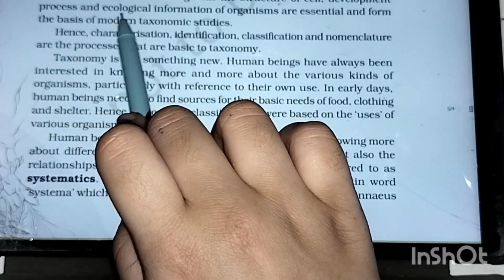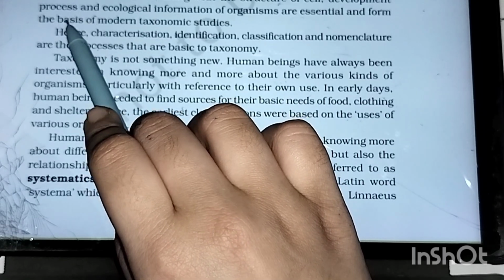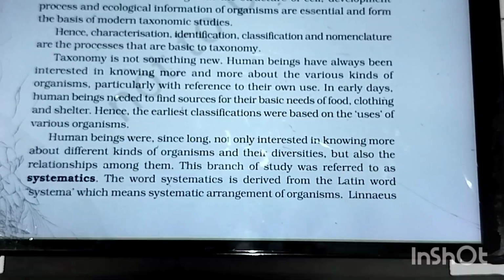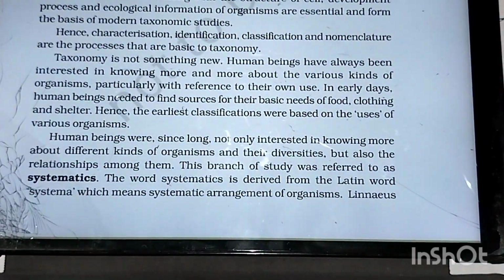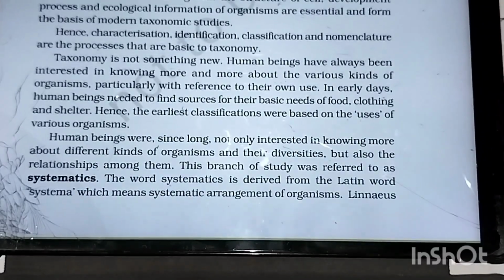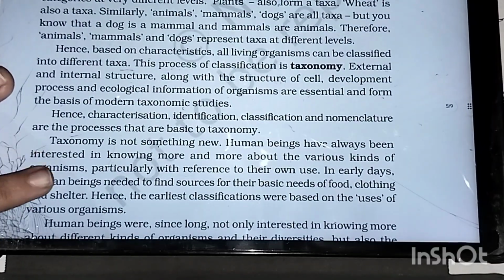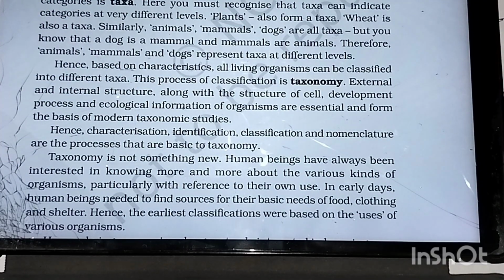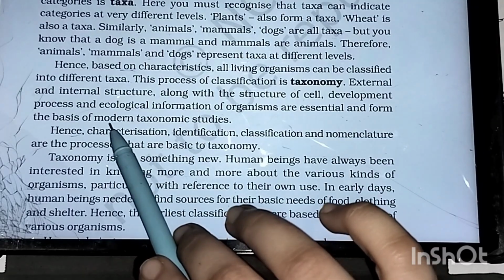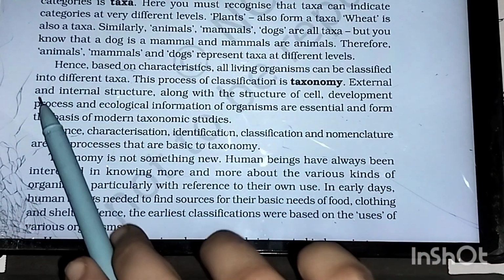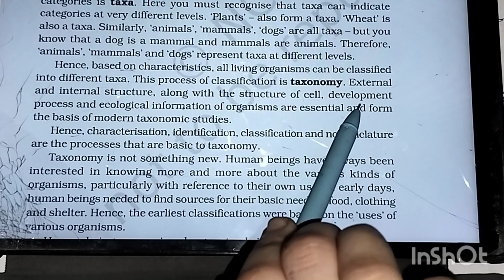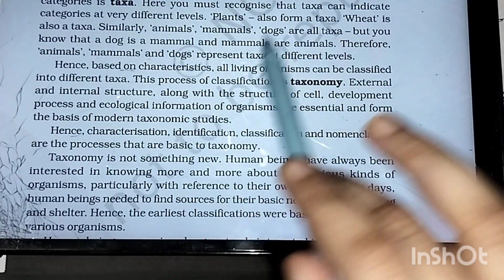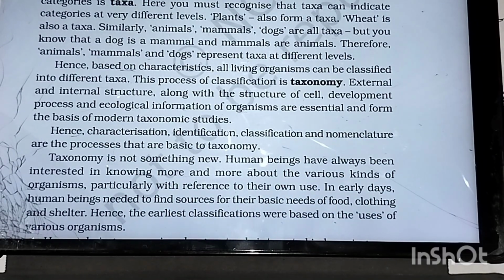External and internal structures, along with the structure of cell, development processes and the ecological information of organism, are essential and form the basis of modern taxonomic studies. This is important, underline this point. What all comes under modern taxonomic studies? This was a paragraph that I just read. That's why open your NCERTs too, so that we can go hand in hand. So what is the basis of modern taxonomic studies? External and internal structure, along with the structure of cell, the development process and the ecological information of organism are essential, and they form the basis of modern taxonomic studies. Are you getting the point here?